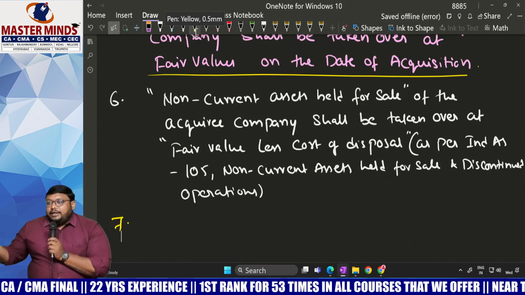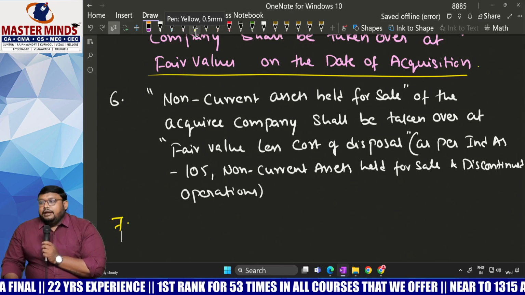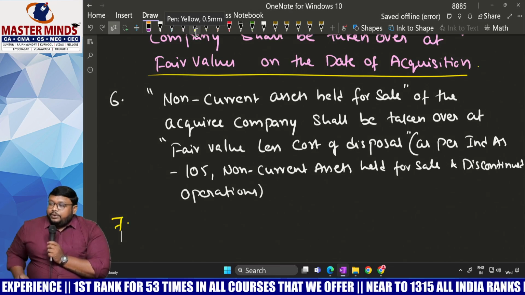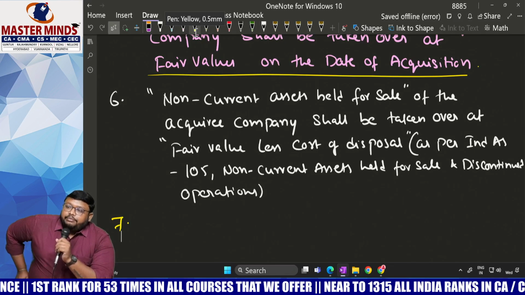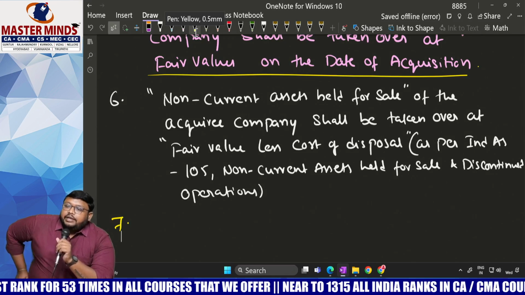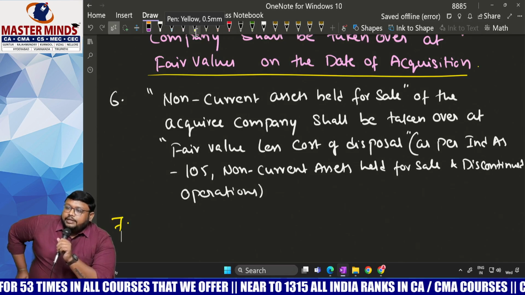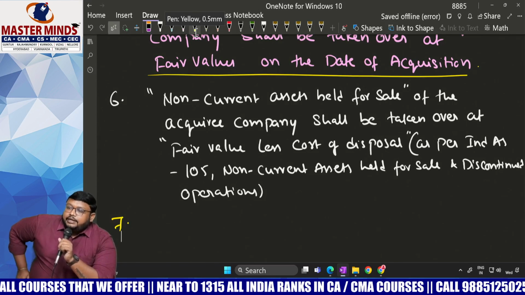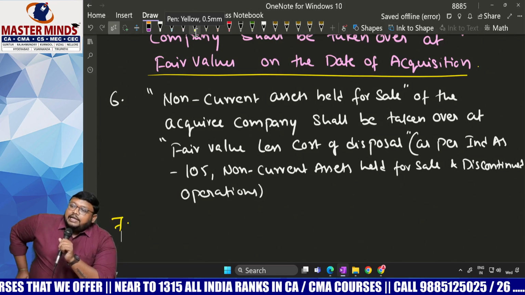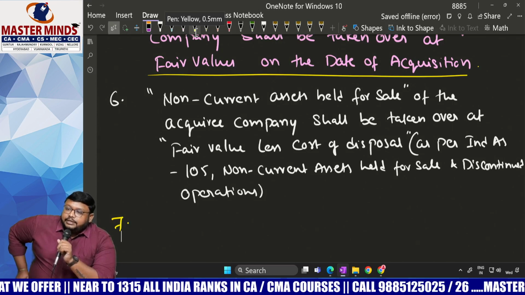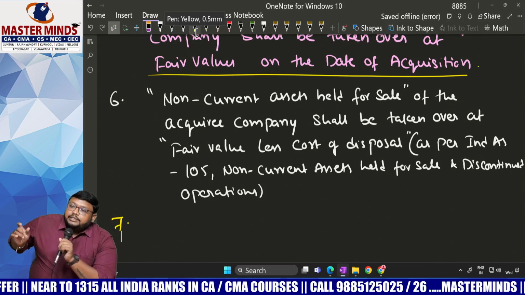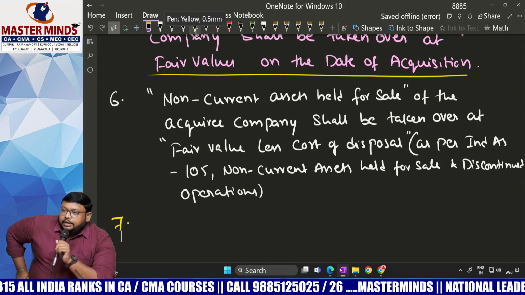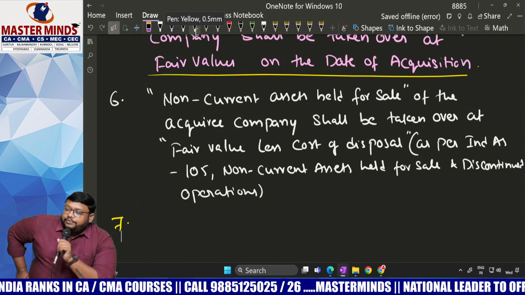So when you are acquiring intangible assets, if any intangible asset is not recognized by the acquiree, that also we have to recognize. For intangible assets we have a separate standard, Ind AS 38. As per Ind AS 38, if it meets the recognition criteria, you have to record it, but it was not recorded in the financial statements.